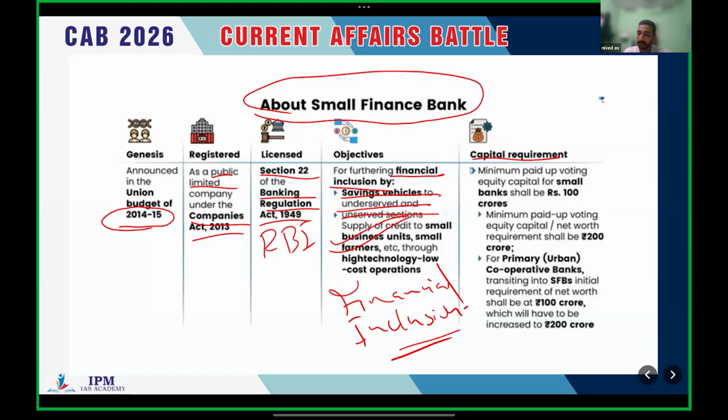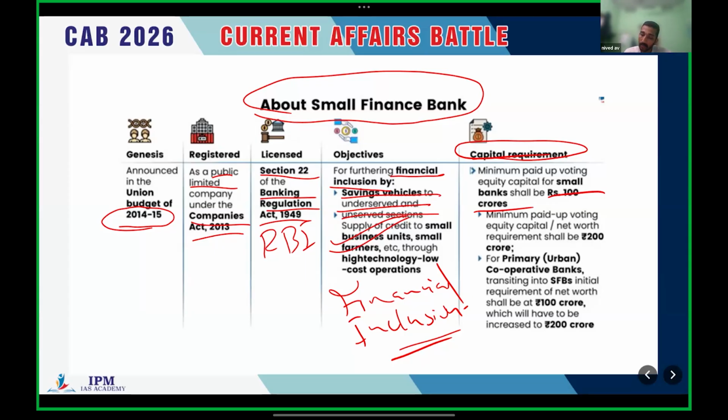And the technical requirements, which means the capital requirements: a minimum paid up capital of 100 crore should be there for a small finance bank.